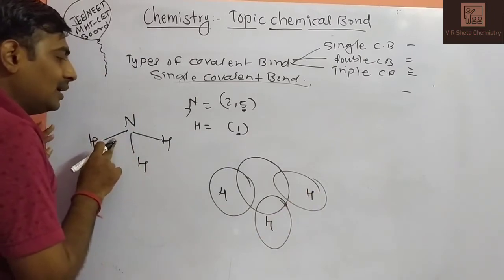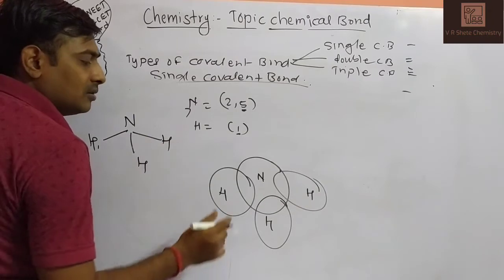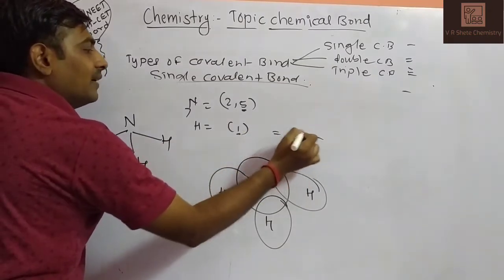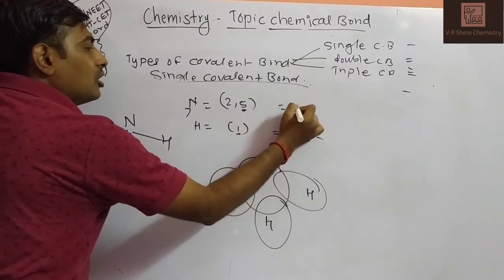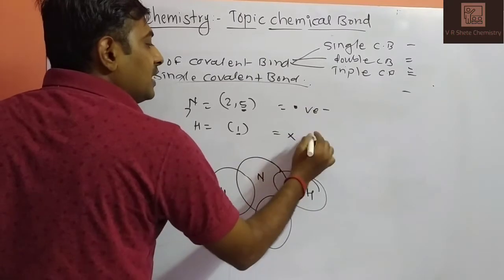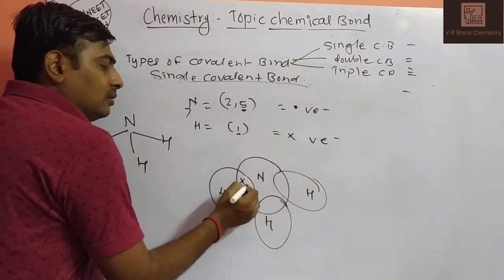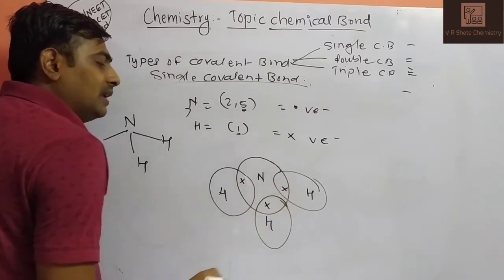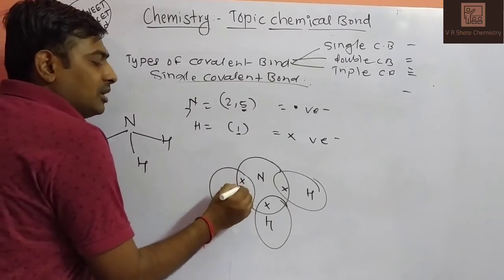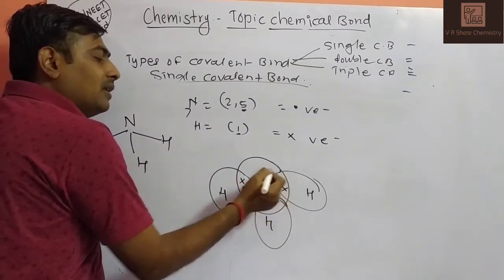So how many bonds? Single covalent bonds. Hydrogen has only 1 electron, shown as a cross, and the dots mean electrons of nitrogen. But which electrons? Valence electrons. The 3 hydrogens each share 1 electron because hydrogen has only 1 electron in its valence shell, and nitrogen also shares 1 electron with each, forming single covalent bonds.